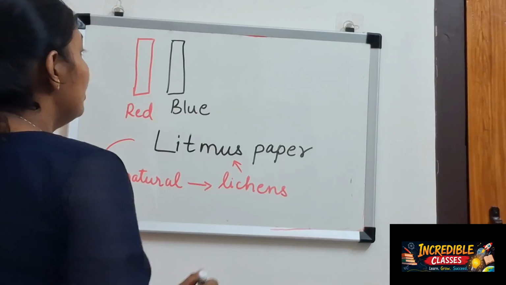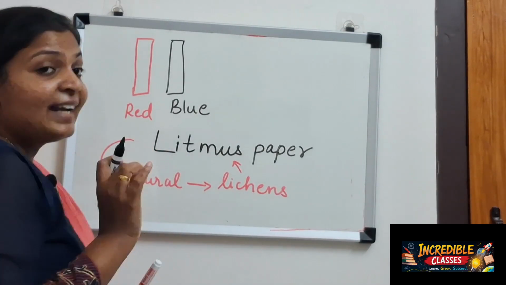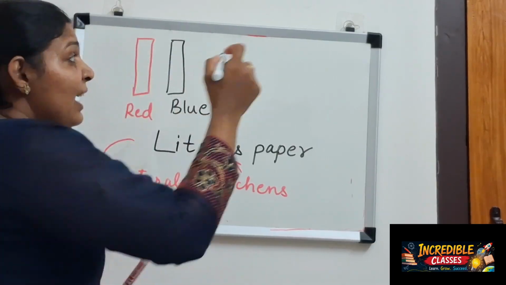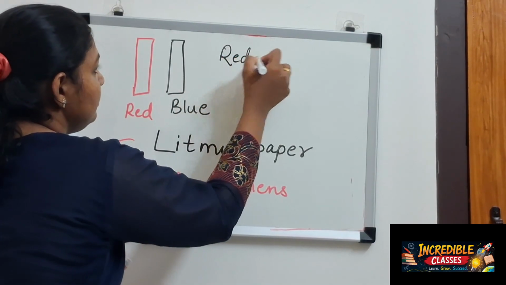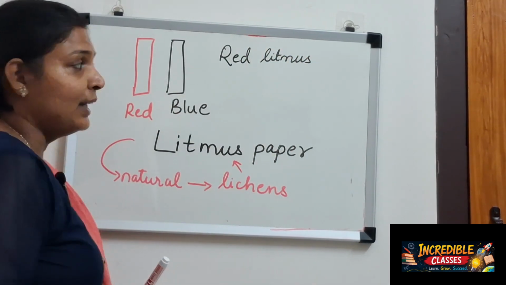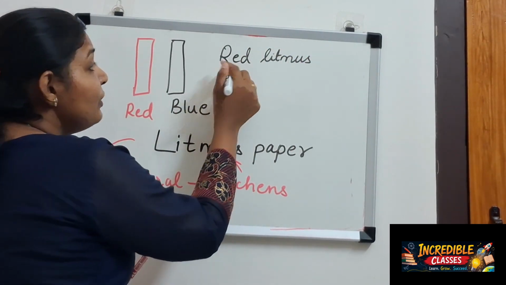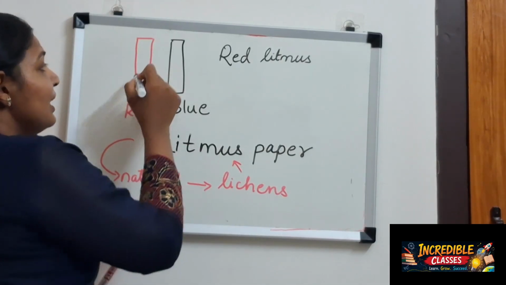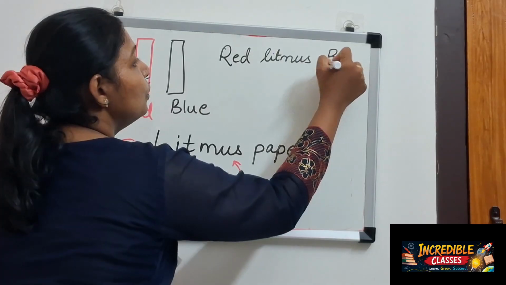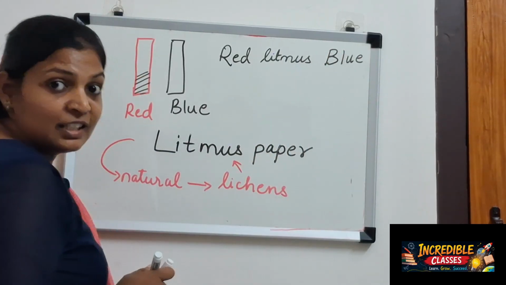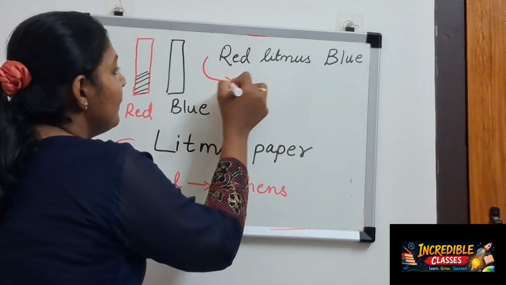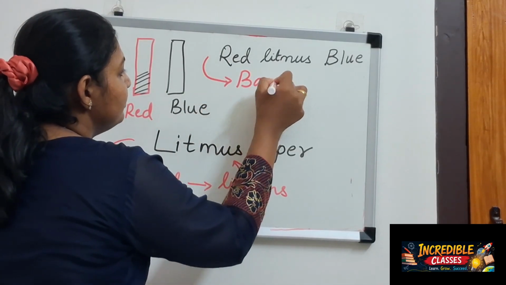Okay, and when I put this red litmus to any liquid, and the color of this red litmus changes to blue, that means the liquid is a base. What I said?